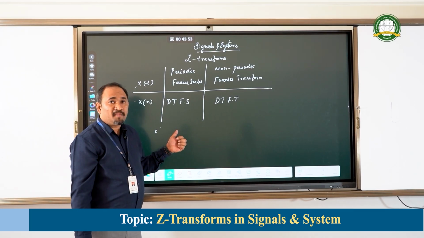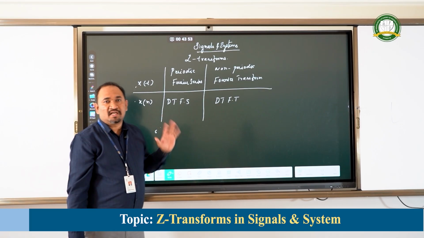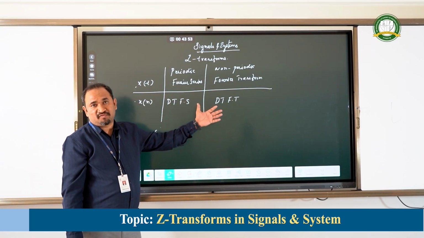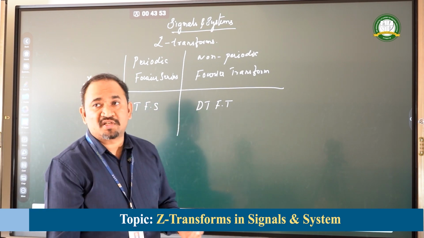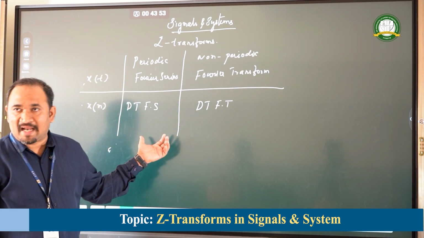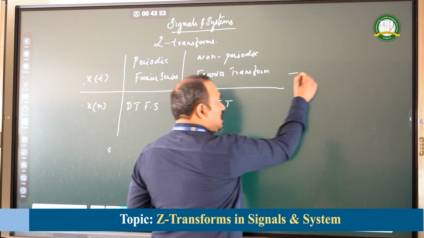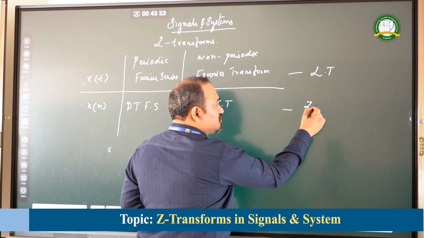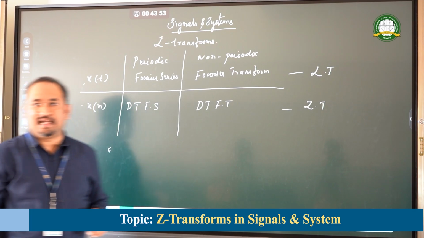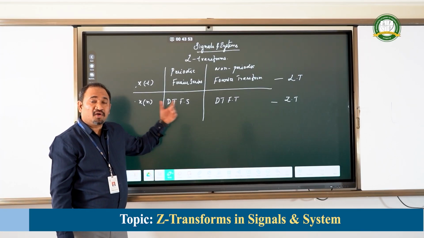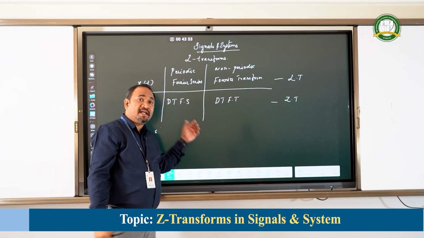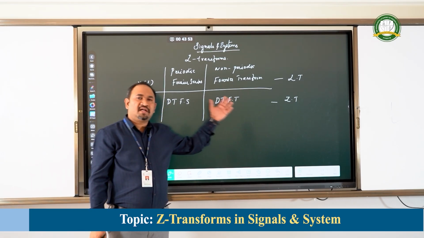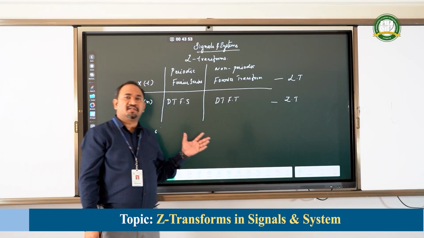Z transform is applied only for discrete signals and Laplace transform is applied only for continuous signals, for which the output was diverging in Fourier analysis. That is, Laplace transform for continuous signal and Z transform for discrete signal. This is not restricted to only divergent output. We will apply Z transformation and Laplace transformation for all kinds of signals.